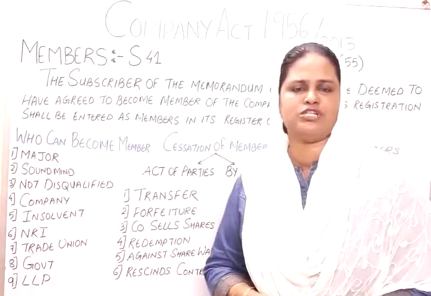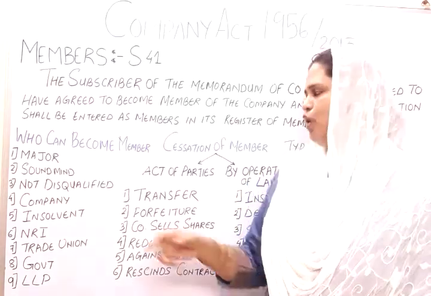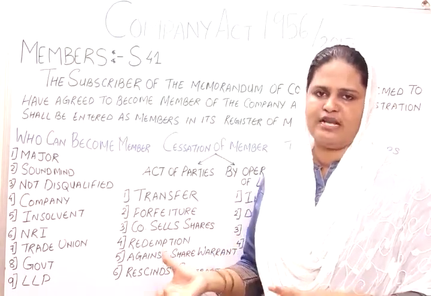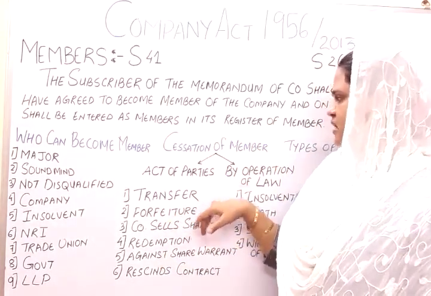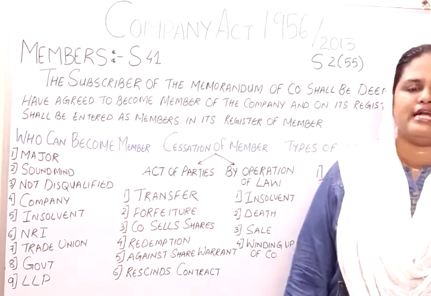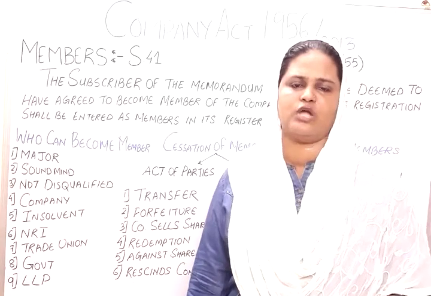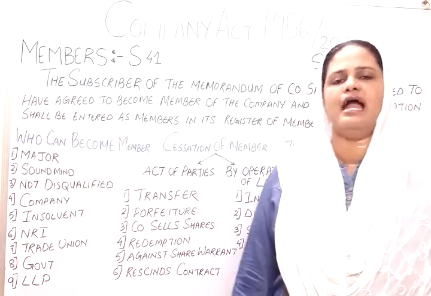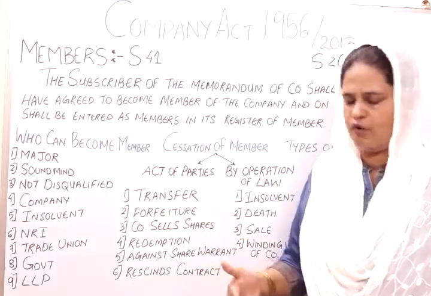Usually, sometimes the company forfeits the earlier issue or forfeits the membership. In that case, when the company forfeits a membership or forfeits the share on which a person has become a member and his name appears in the register of members, the membership ceases. The third is the company sells shares. Many a time, when a company is a private company and sells its shares or stake to another company, the other company becomes the parent or the holder of that company. In that case, the membership of the earlier members ceases or is cancelled or called off.